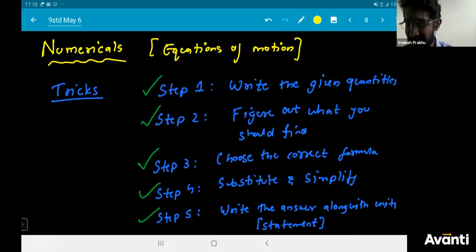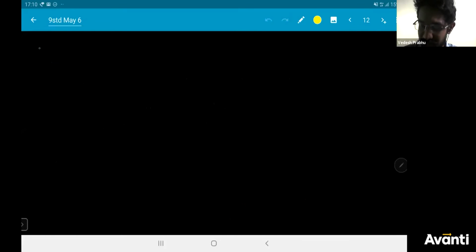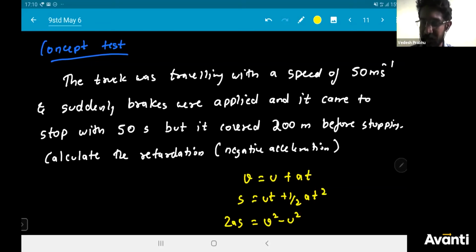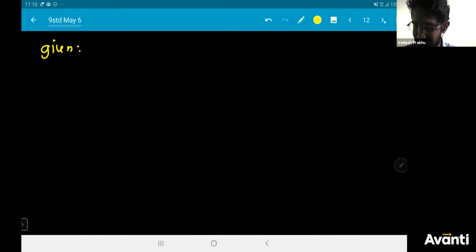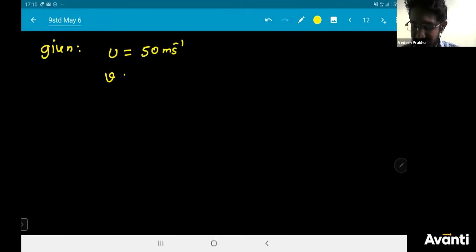What is step number one? To write all the given quantities. So let's do that. What are the given quantities? A truck was traveling with a speed of 50 meter per second. So that means your initial velocity is 50 meter per second. And suddenly brakes were applied. As soon as you see brakes, you should understand that the vehicle will come to a stop. If the vehicle comes to a stop, that means final velocity is 0, because the truck stopped.